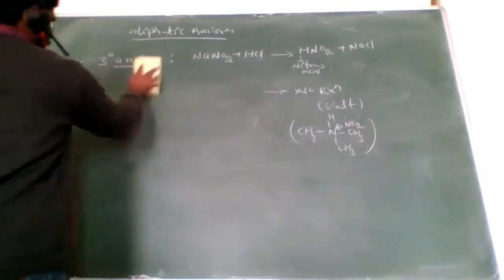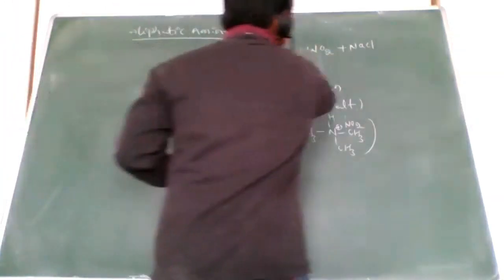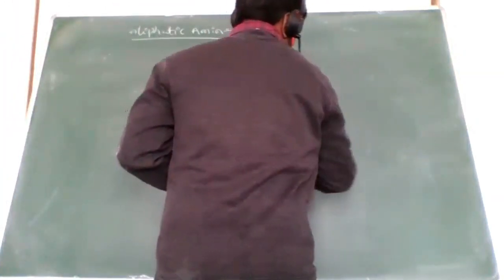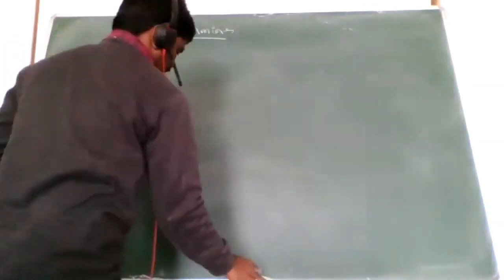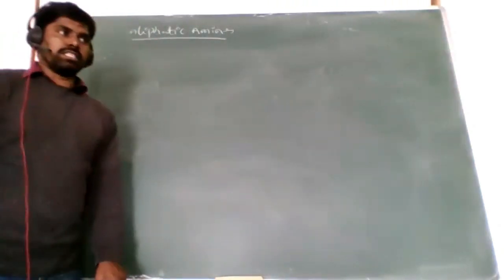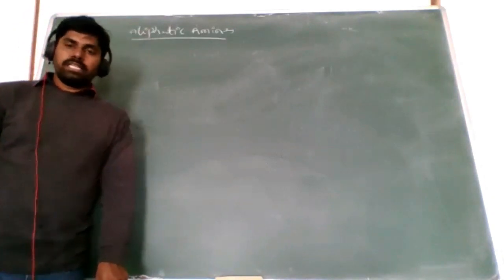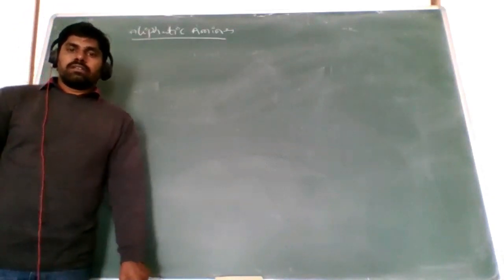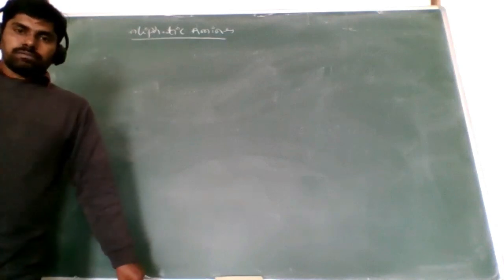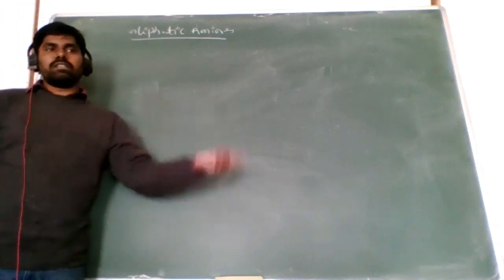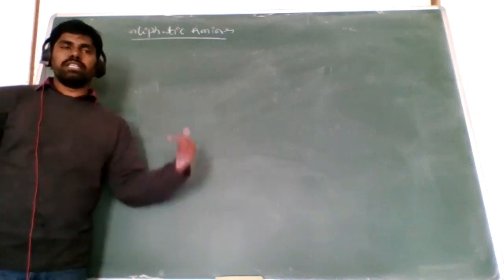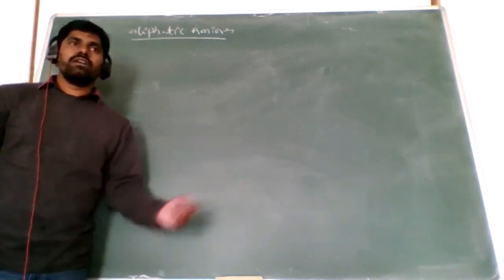Okay, clear? Right. So first of all, when primary amines react with nitrous acid, alcohols are formed, except methylamine, which gives methyl nitrite or ether. Primary amines give alcohols.